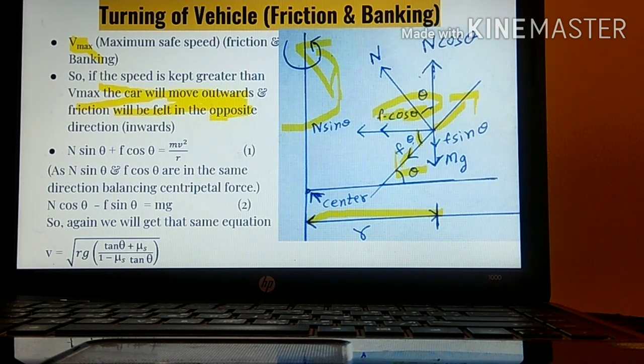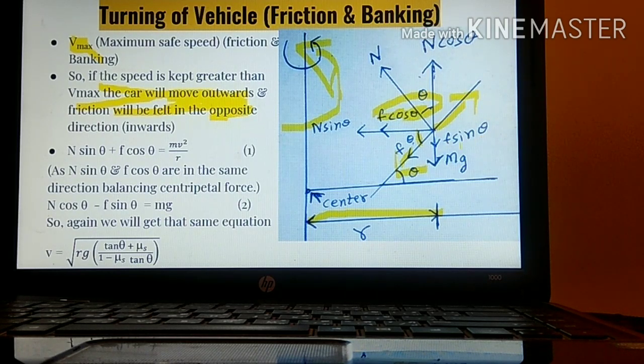Whichever component is with theta, its name will be cos theta. So therefore the name of this one is F cos theta. Try to understand whatever I am telling, because it will be easier for you. You don't have to mug up this diagram. This diagram is very important because it carries 1 mark. If you just draw this diagram, then also you will get marks.